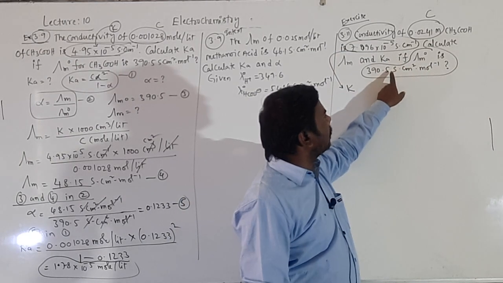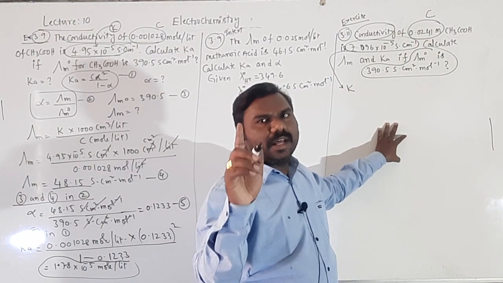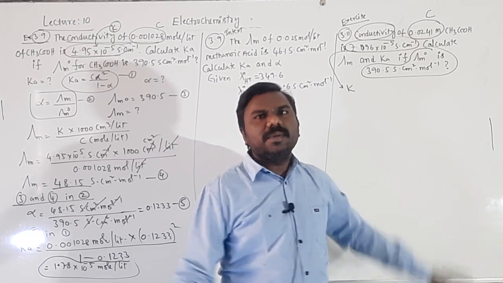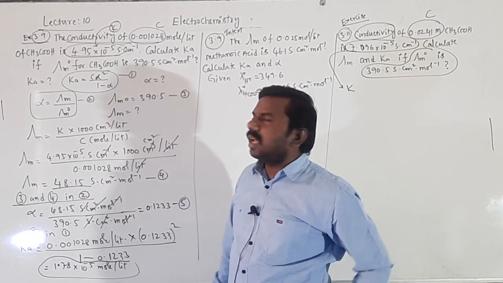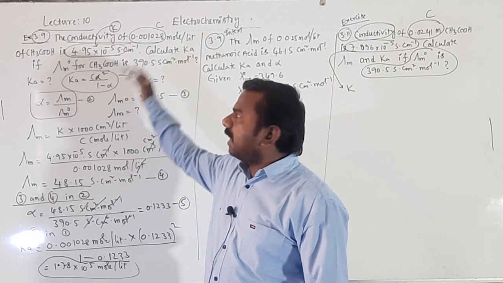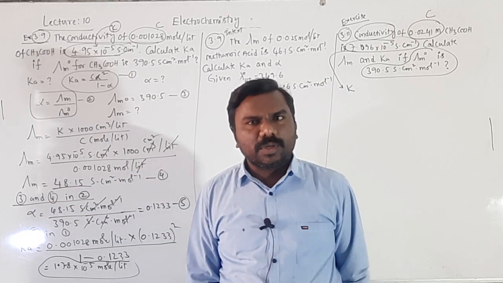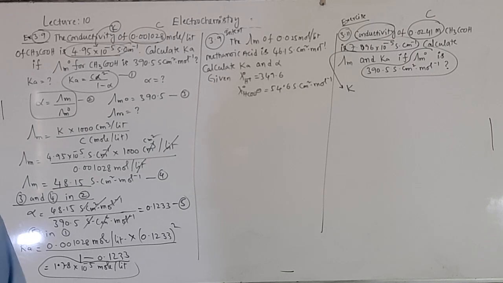Lambda m naught is 390. Lambda m value by lambda m naught, you will get the alpha value. The alpha value will be substituted in the Ka formula. The Ka formula is C alpha square by 1 minus alpha. Solve the third problem like the first problem, students. It is in the textbook only.